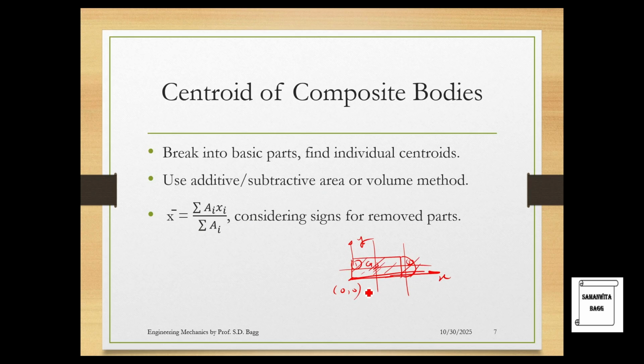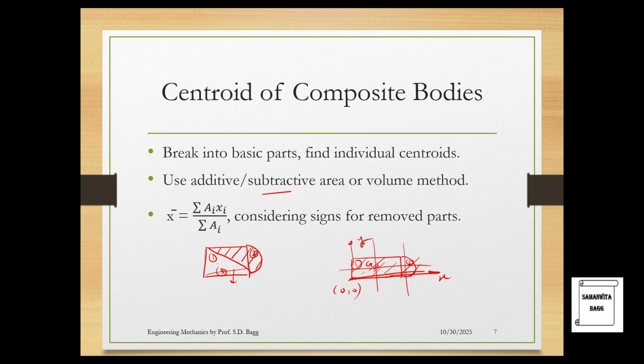So it is called as additive method because you have to add the centroid of these two and find the answer. But suppose if I have a structure like this and somebody says find the centroid of this portion. So this part is something which I need to remove. If you observe carefully, I'll have to first find the centroid of this rectangle, the centroid of this semicircle, and also the centroid of this triangle, which I have to now subtract from the addition of these two, such that I get only the shaded portion remaining. So that is called as subtractive area method.